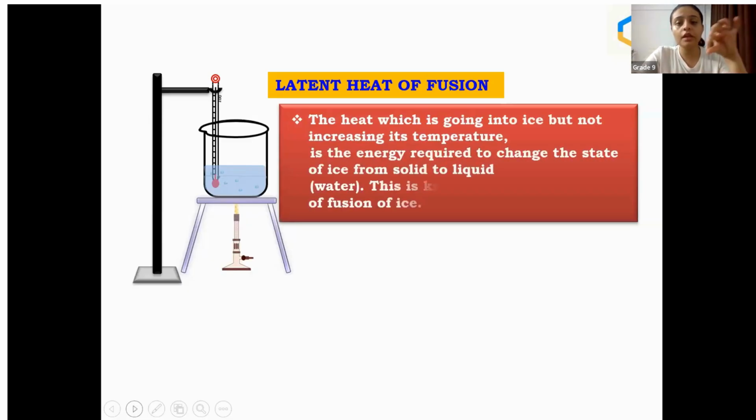The heat which is going into ice but not increasing its temperature is the energy required to change the state of ice from solid to liquid water. This is known as the latent heat of fusion of ice. Now, sometimes the question they can ask you about this one,